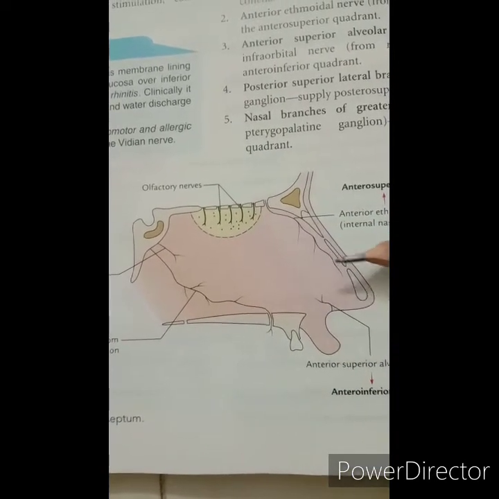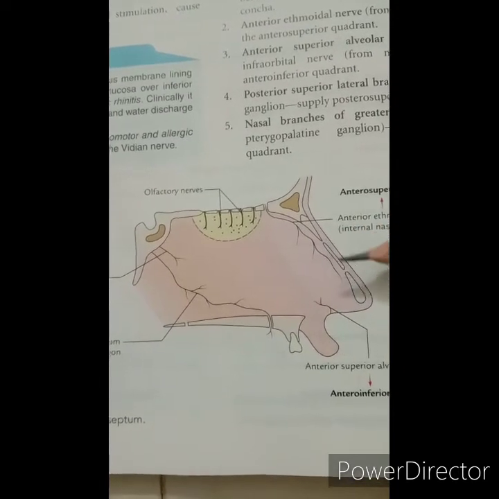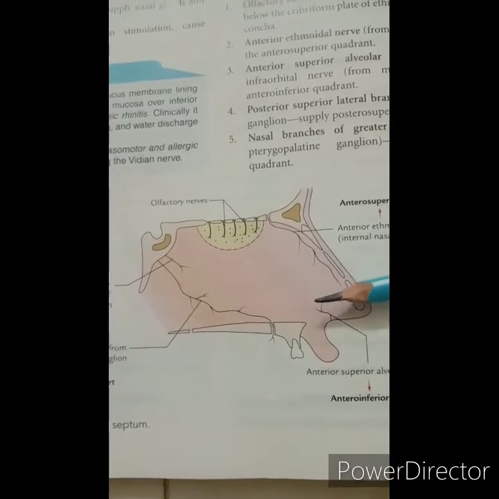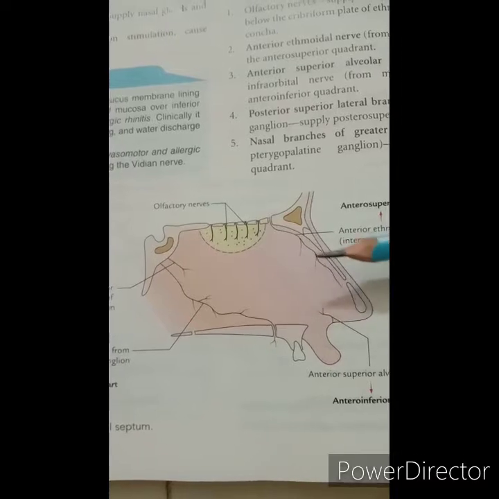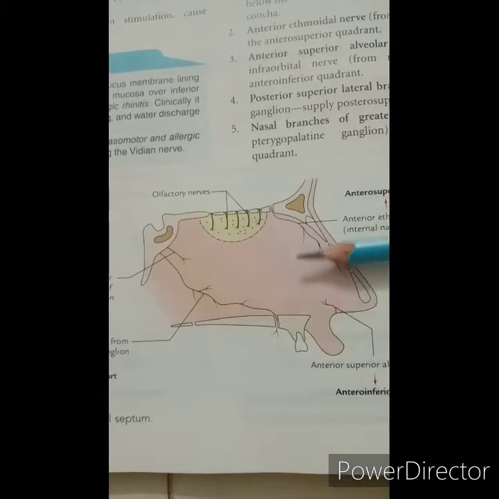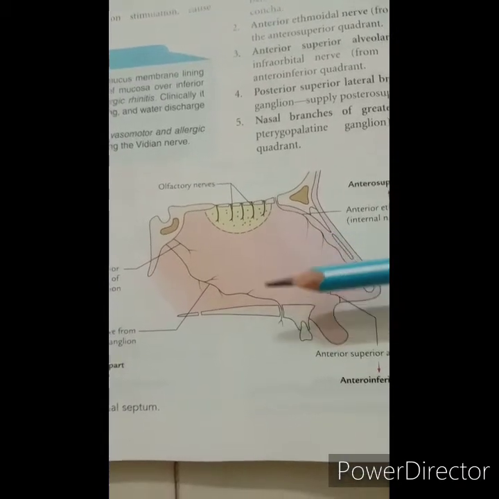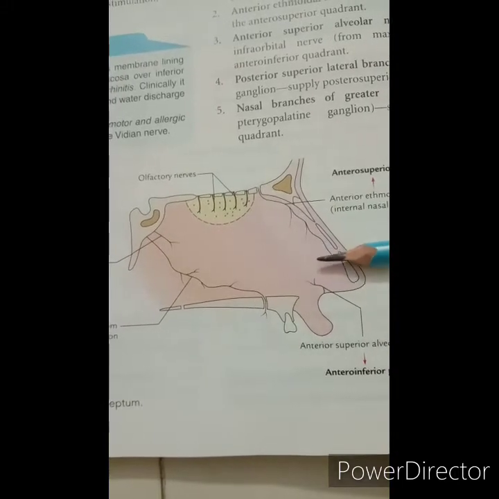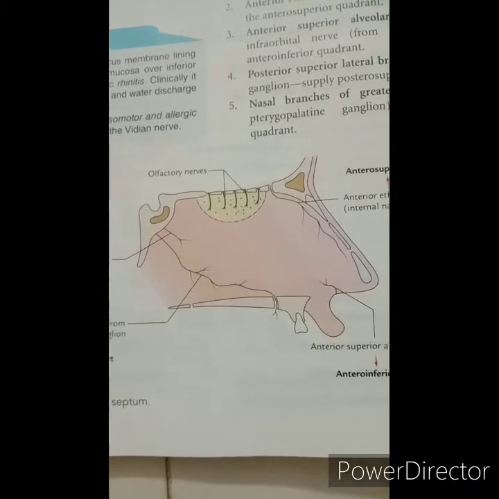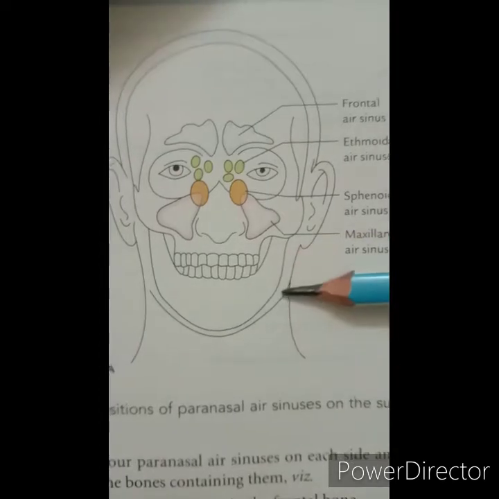Then the autonomic nerves, both parasympathetic and sympathetic fibers supplying the nasal cavity, are derived from the Vidian nerve, the nerve of the pterygoid canal, through the pterygopalatine ganglion. The parasympathetic fibers supply the nasal glands and control nasal secretion, and the sympathetic fibers on stimulation cause vasoconstriction. After that, let's see the paranasal sinuses.